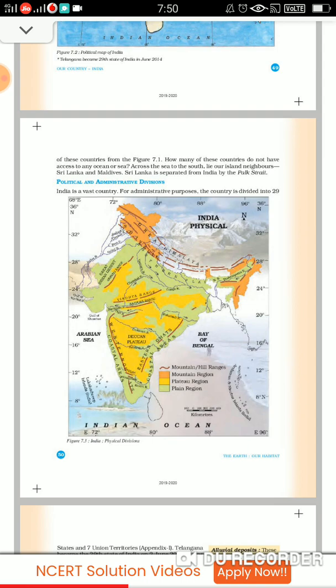And many countries are sharing the water boundaries with us. India and Sri Lanka, fine. So those are the island neighbors. Our island neighbors are Sri Lanka and Maldives. Sri Lanka is separated from India by the Palk Strait. Fine. So this was all about today's topic, children.